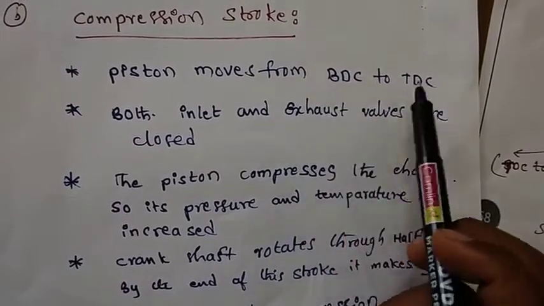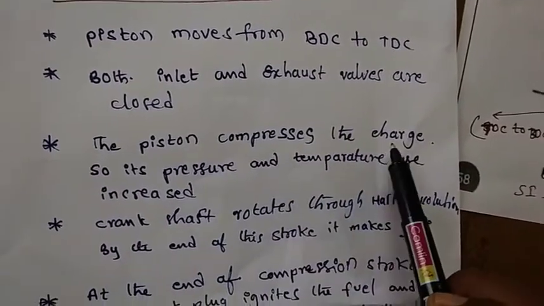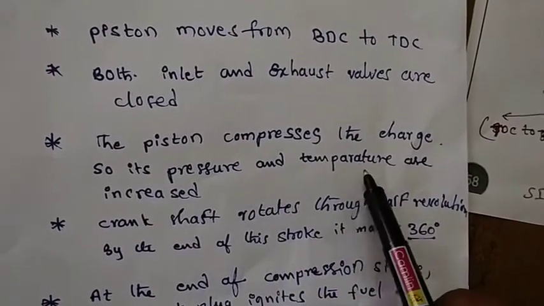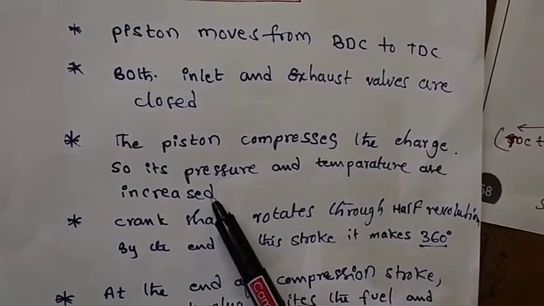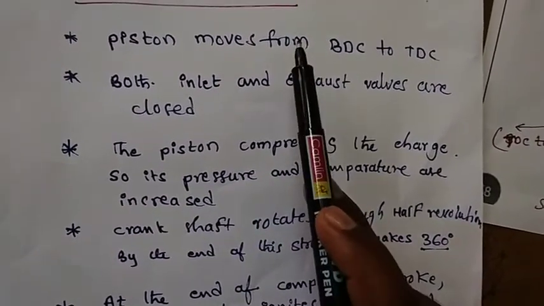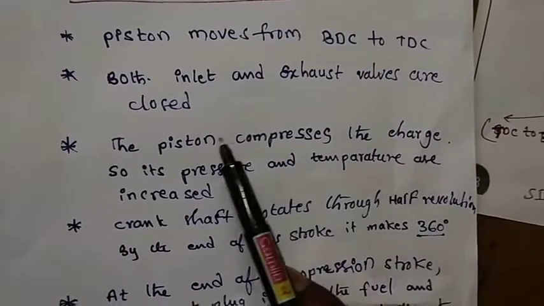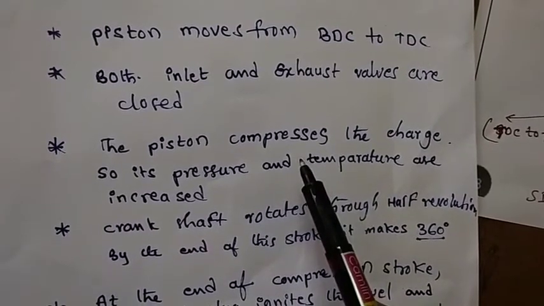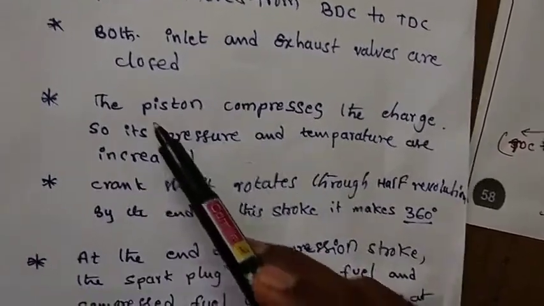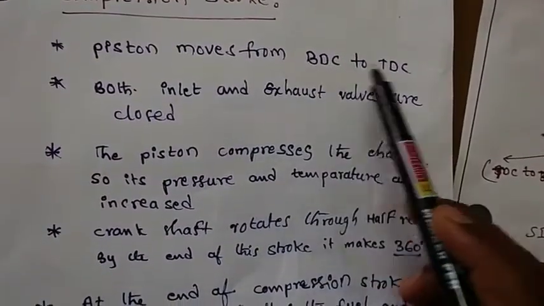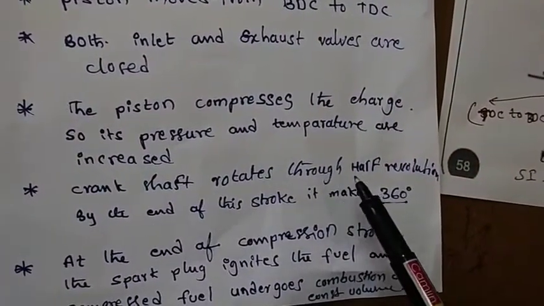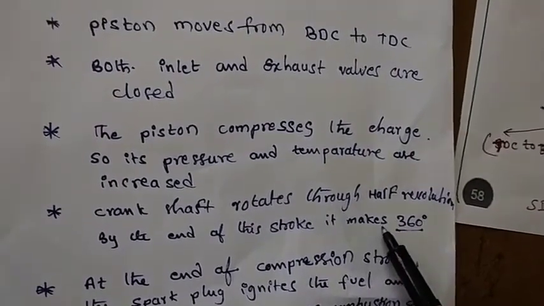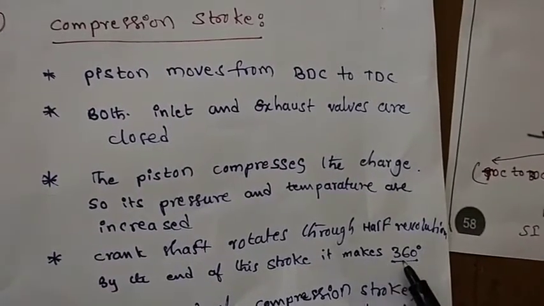When it moves from BDC to TDC, it compresses the air fuel mixture or charge, so its pressure and temperature are increased. Once again, listen: when the piston moves from BDC to TDC, the piston compresses the air fuel mixture, so temperature and pressure will increase. The crankshaft rotates through half a revolution, so by the end of the stroke it makes 360 degrees. In the suction stroke 180 degrees, in the compression stroke 180 degrees, total 360 degrees.